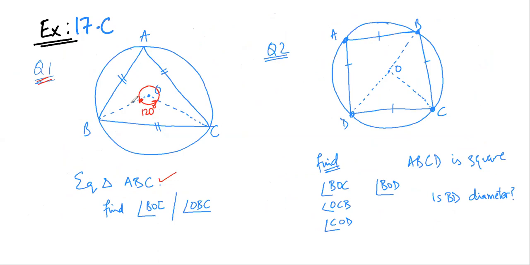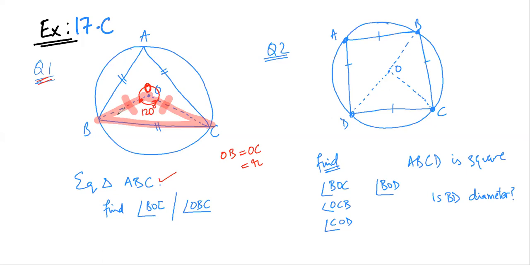Now another thing that you need to understand is that OB is equal to OC, and they are actually the radius of the circle. So if this angle is 120 degree, if I consider this triangle OBC, in this triangle, this and this are equal, and I hope you will be able to see it now.